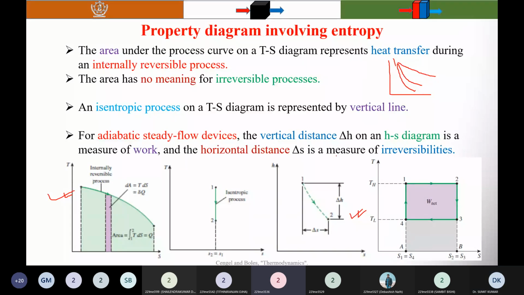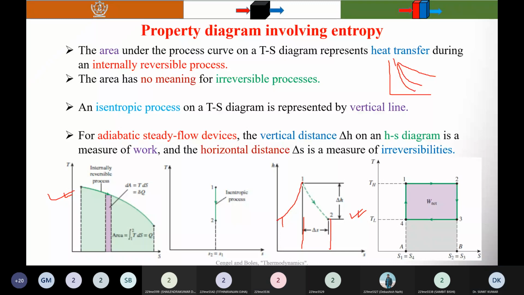Is it possible that it will be on the left side of that one? No. It is never possible. It is an expansion. So in expansion, enthalpy decreases, and entropy is always increasing because of the expansion. It is increasing from here. So it is always positive, negative is not possible. So you can't draw it like this.